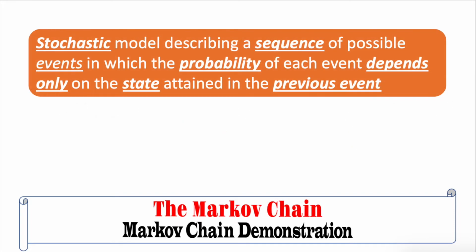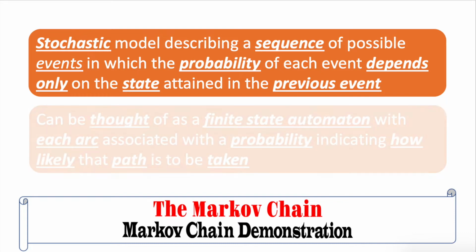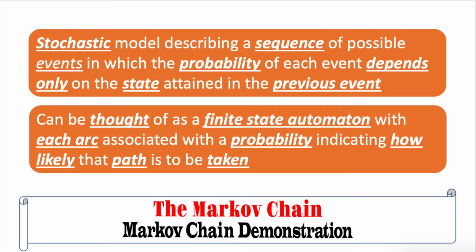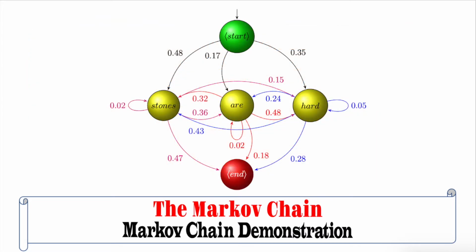Now let us discuss the Markov chain. Markov chain is a stochastic model describing a sequence of possible events in which the probability of each event depends only on the state attained in the previous event. A Markov chain can be thought of as a finite state automaton as shown on the screen, where each arc is associated with a probability indicating how likely that path is to be taken.